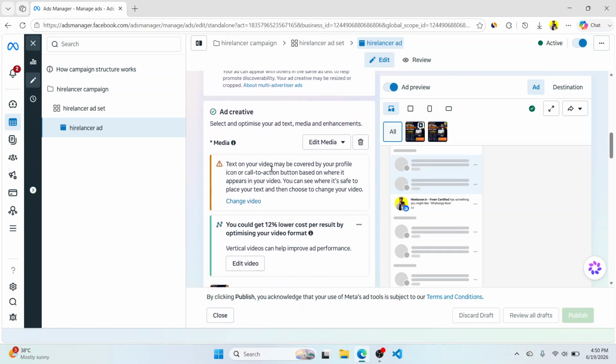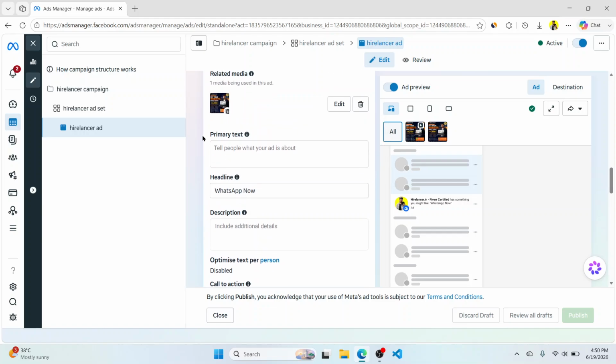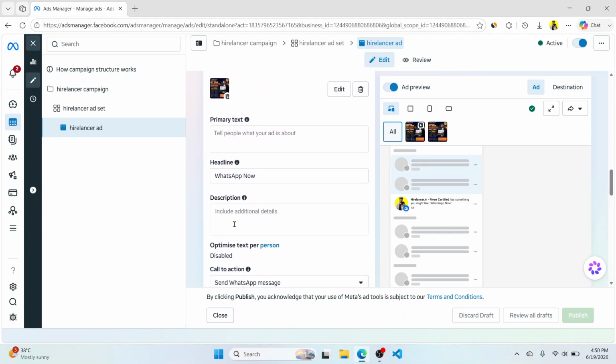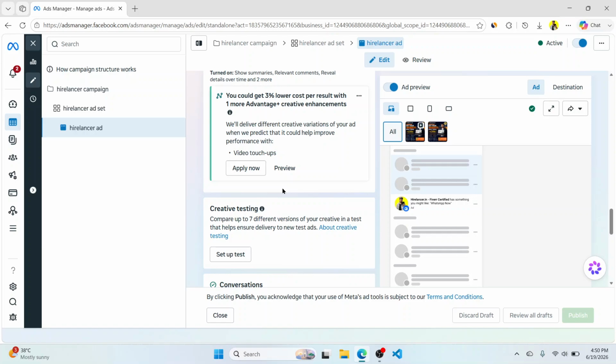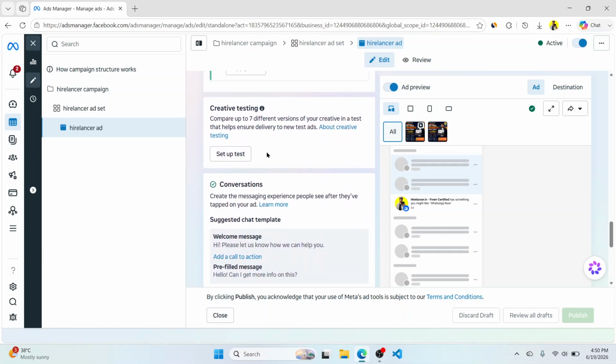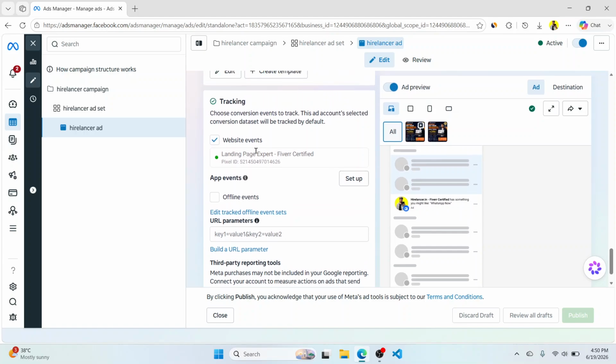Finally, there's nothing else. You just have to select the creative, and I didn't add any primary text or description because this doesn't matter, I guess. And that's it. The tracking or pixel doesn't make sense here because I'm sending traffic directly to a WhatsApp conversation. But pixel would still be important.